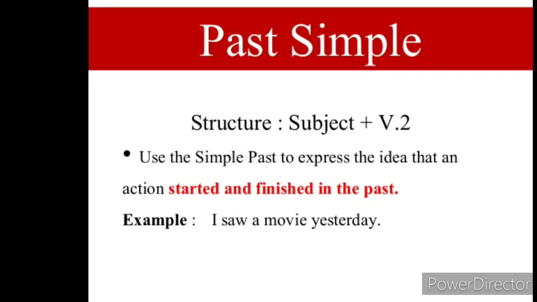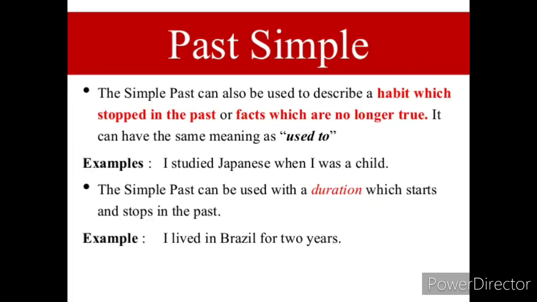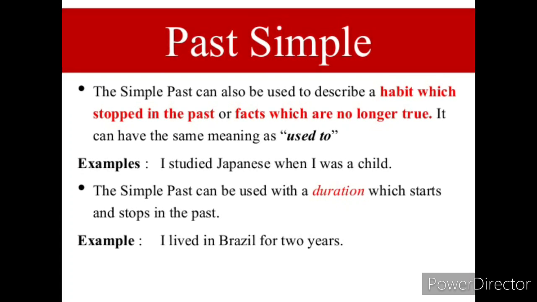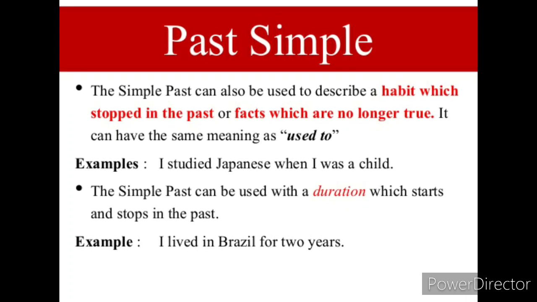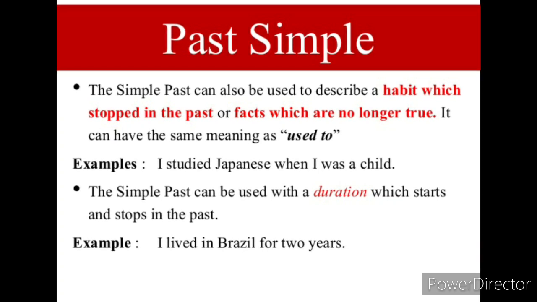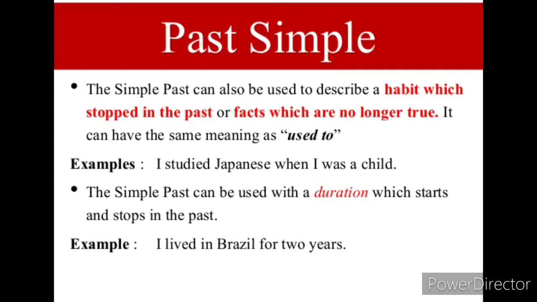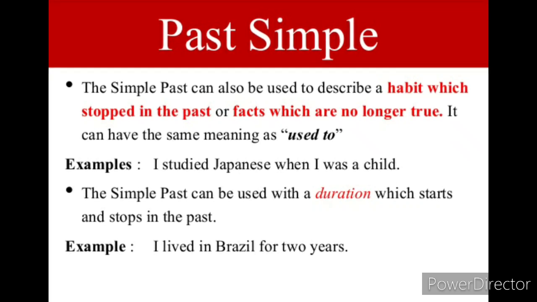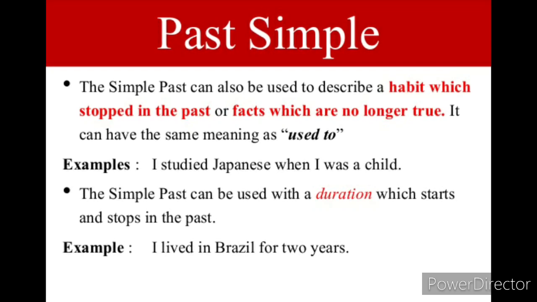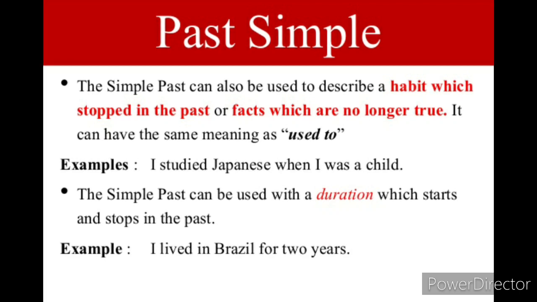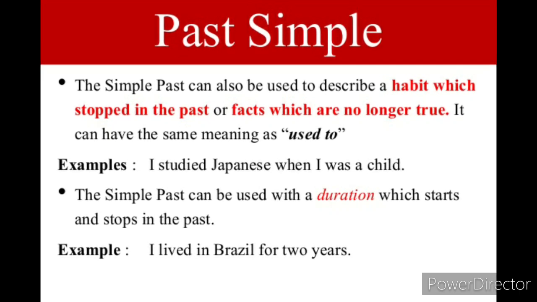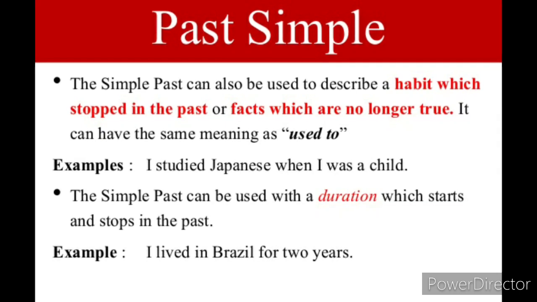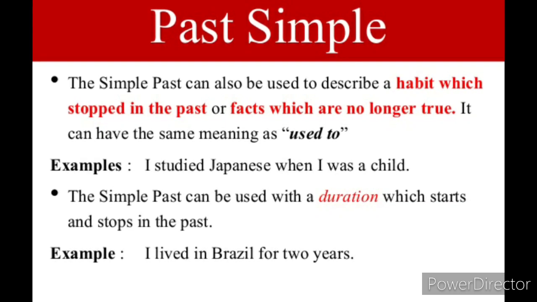Second rule, the simple past can also be used to describe a habit which stopped in the past or facts which are no longer true. It can have the same meaning as used to. For example, I studied Japanese when I was a child. Next rule, the simple past can be used with a duration which starts and stops in the past.